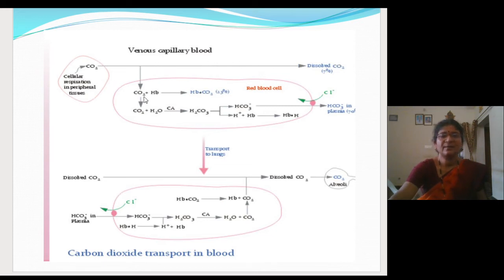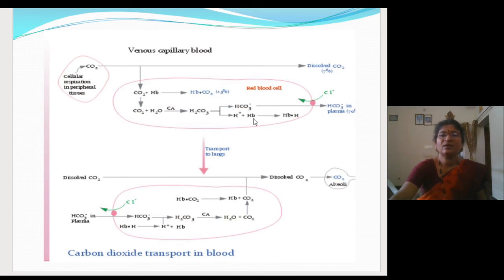Some amount of carbon dioxide, that is 23%, will get bound with the hemoglobin, and it is carried as carbaminohemoglobin, and some more 70% of carbon dioxide will combine with the water of the RBC and form carbonic acid, which is unstable. It will get broken down into bicarbonate ions and hydrogen ions.